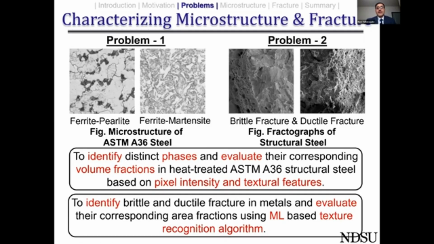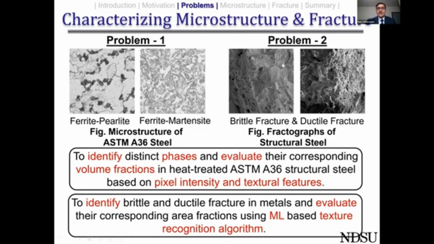In one fractograph, you can see a brittle fracture or a cleavage fracture dominant kind of fracture here, and some ductile fracture here. And the second image, towards your extreme right, has a ductile fracture dominant fracture. So we would like to characterize these microstructures and also the fractures from the images that were obtained from microscopes.